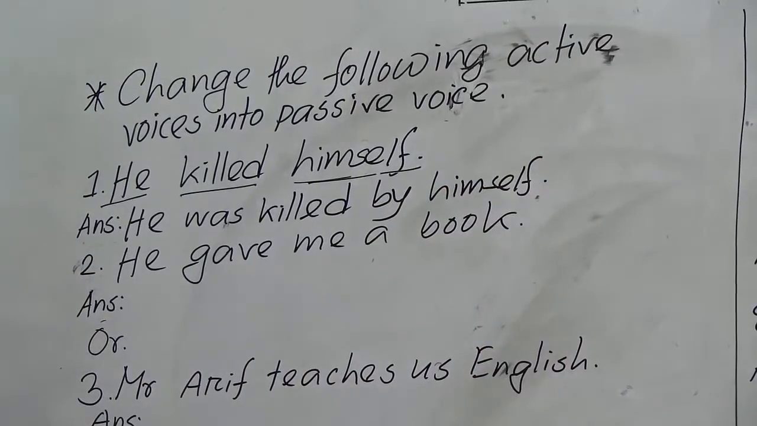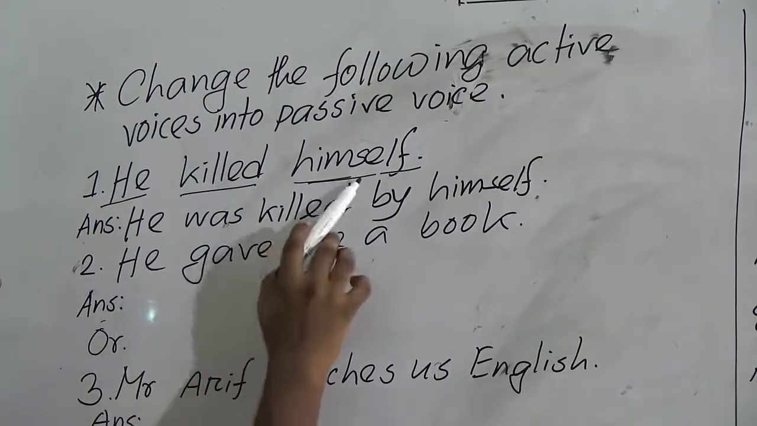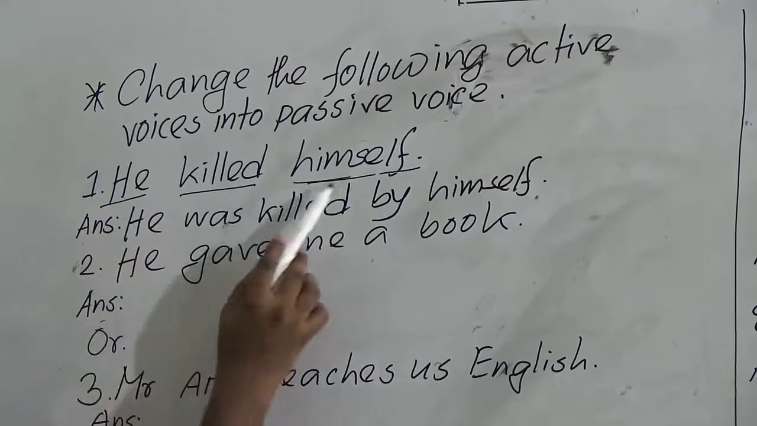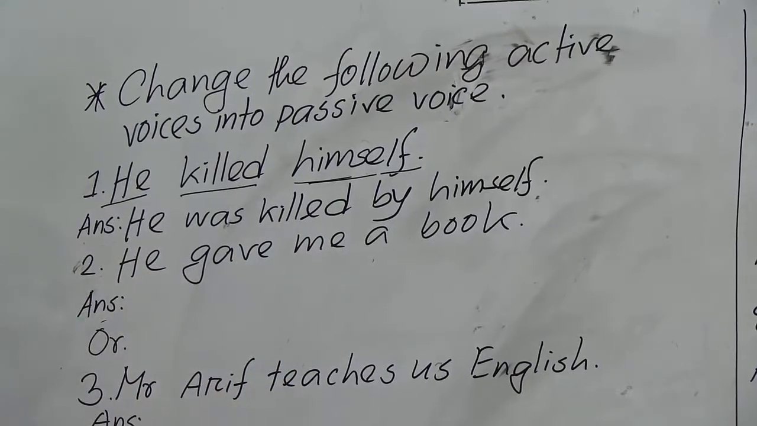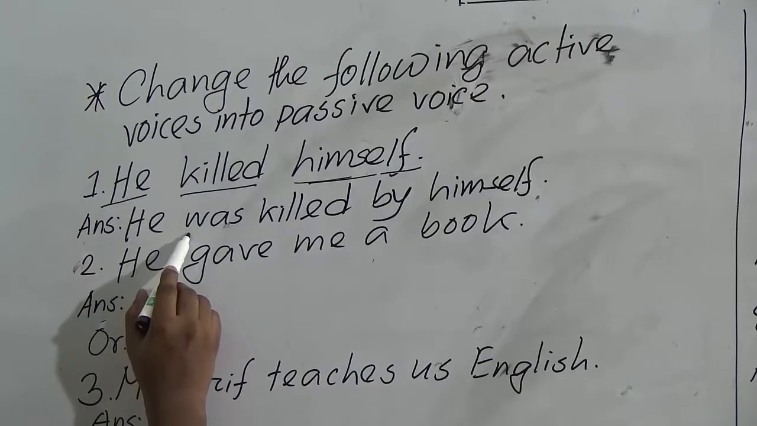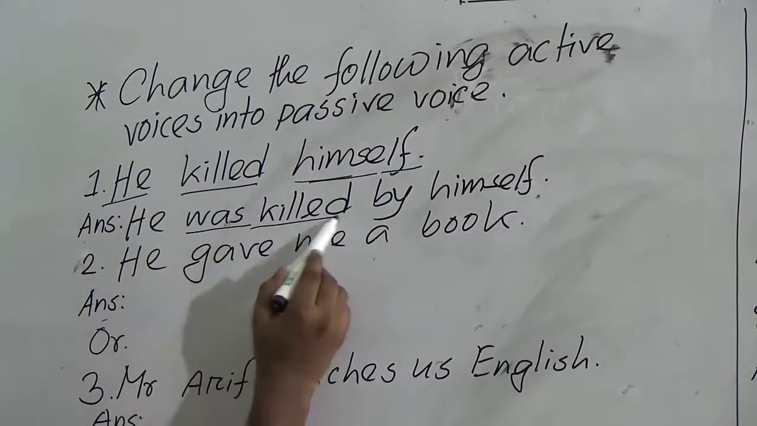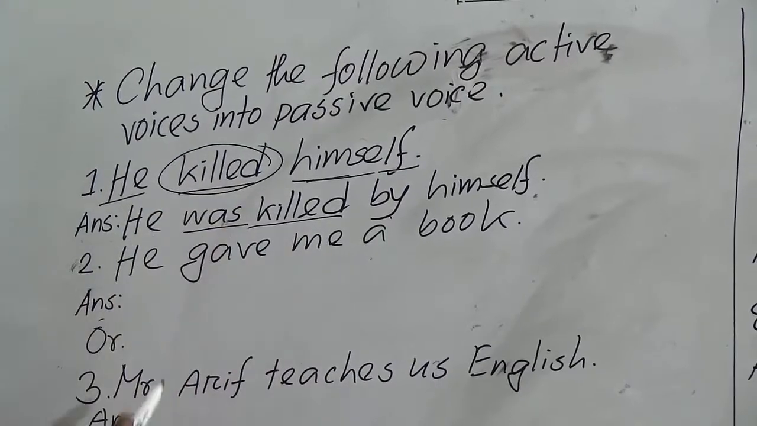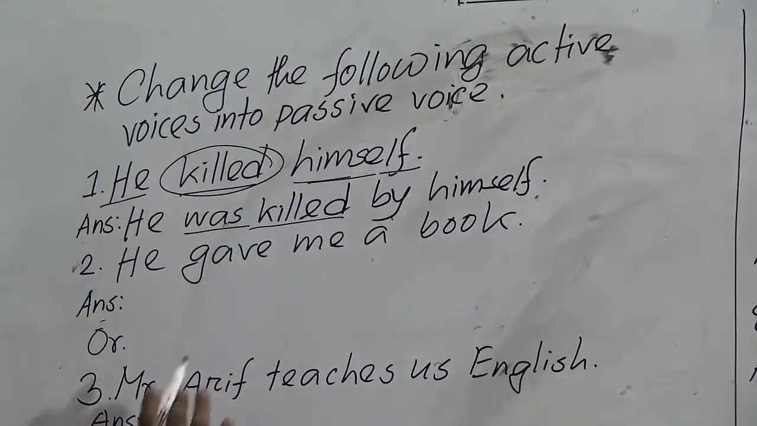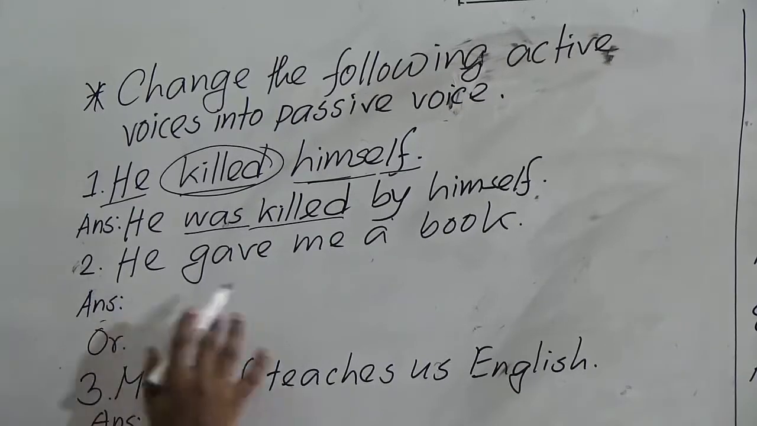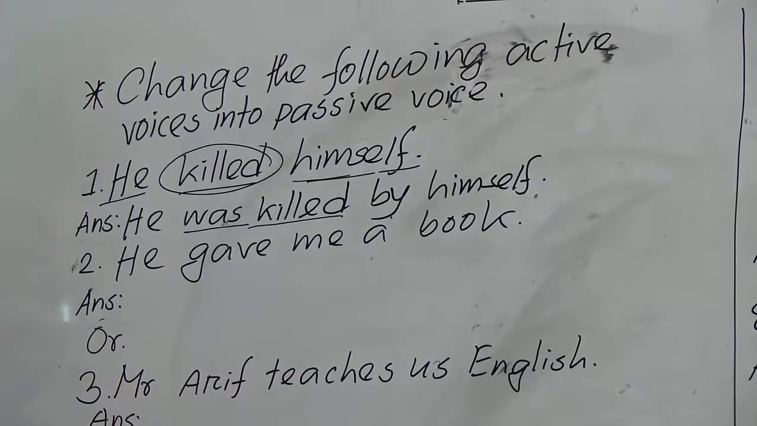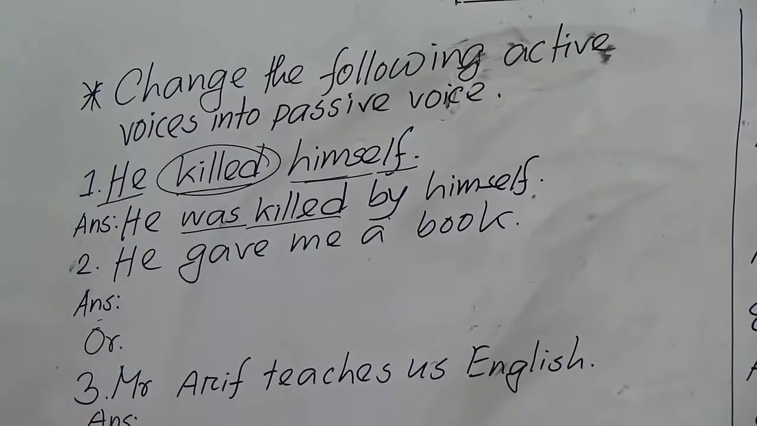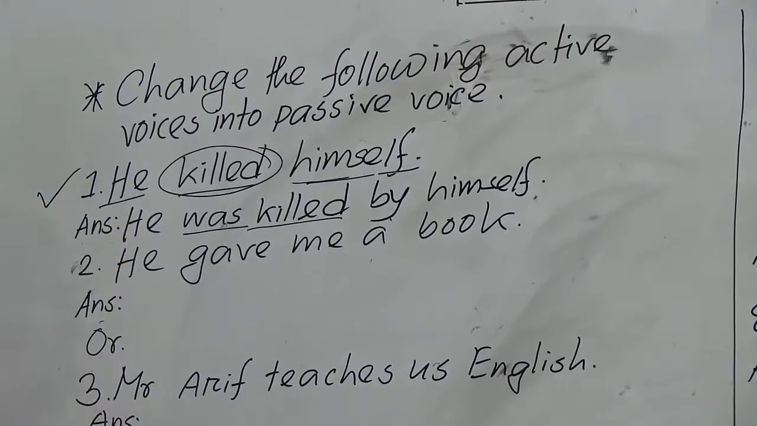So if a sentence has a reflexive pronoun, we will change it in a different way. Subject and object will remain the same. We will only use the auxiliary verb, the past participle of the main verb and the preposition by according to the tense. Okay. Number 2, he gave me a book. So we will go back to our normal rule. Only for a reflexive pronoun will we use this kind of rule.